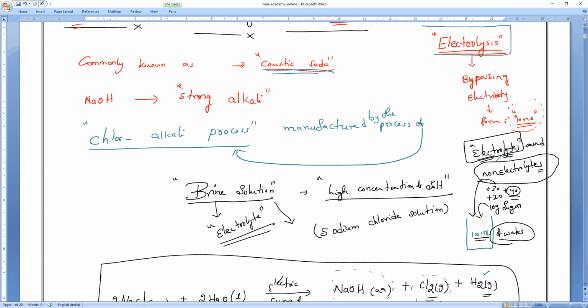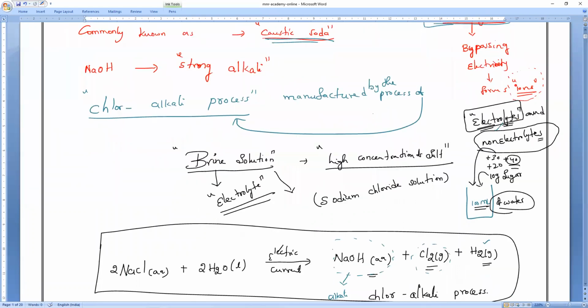Generally, in chemistry, it is an electrolysis process. So what is the electrolyte in the chloralkali process? Brine solution. What do you mean by brine? Brine solution means sodium chloride solution, but at high concentration.